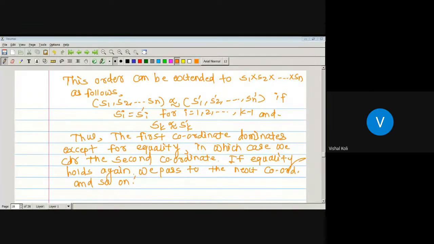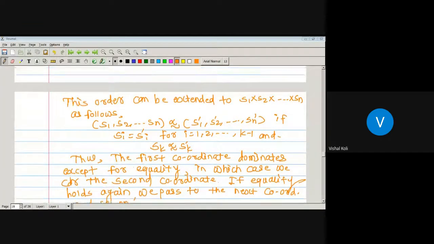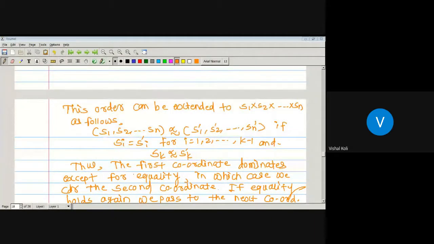Same as for two sets, we can check for n posets. That is, if S1, S2, up to Sn are the n posets, then the Cartesian product is S1 cross S2 cross up to Sn. And the first ordered pair, that is (S1, S2, up to Sn), is related to (S1', S2', up to Sn') if Si is equal to Si' for i running from 1 to k minus 1.